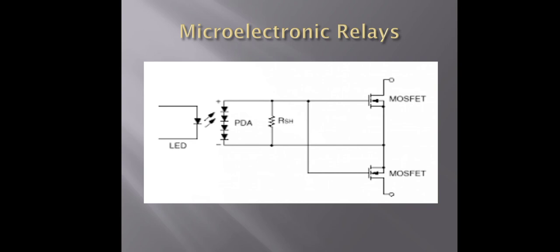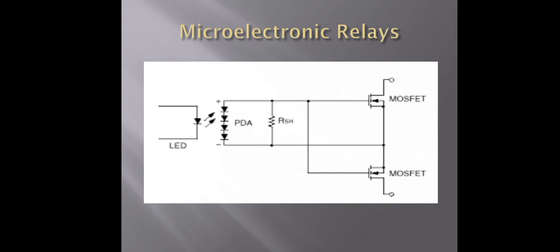The output of the photovoltaic generator is used to drive the MOSFETs. Modern power MOSFETs require only several volts for full conduction of the microelectronic relay. This is the circuit diagram of the microelectronic relay.